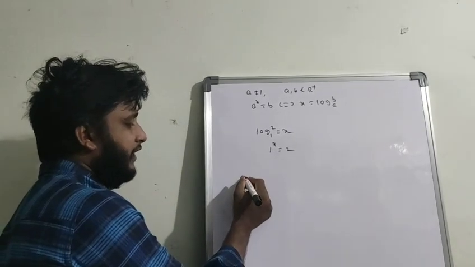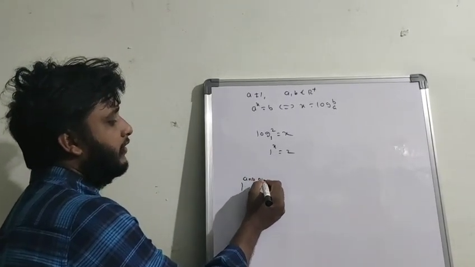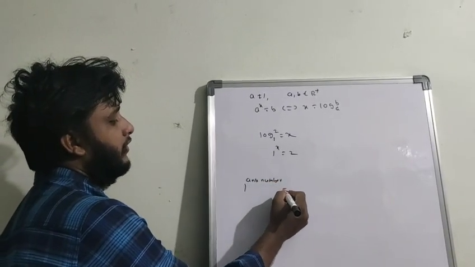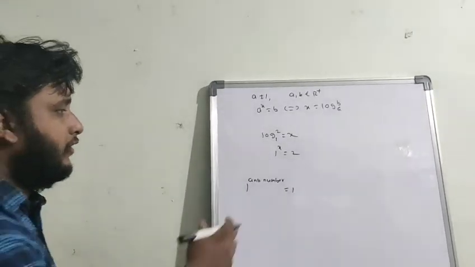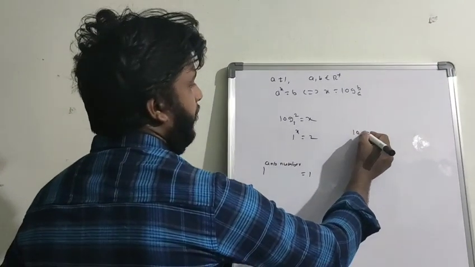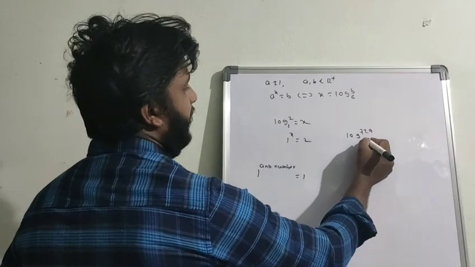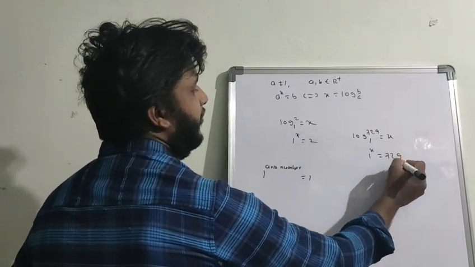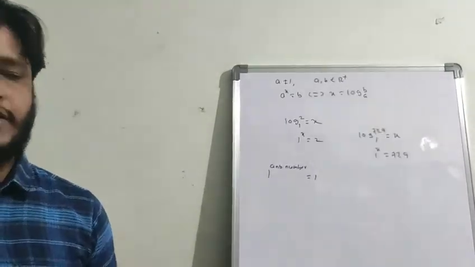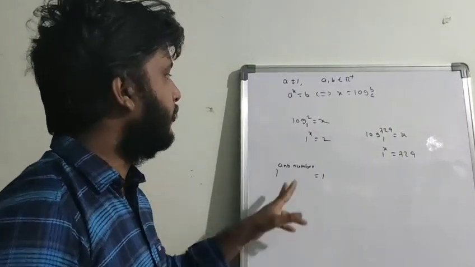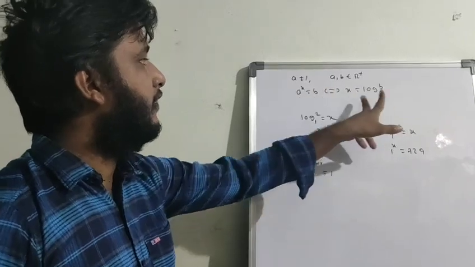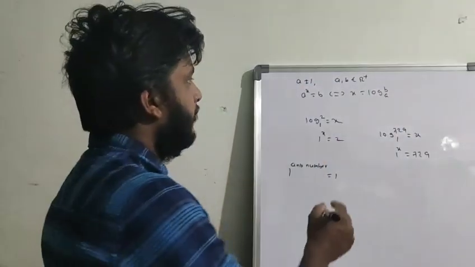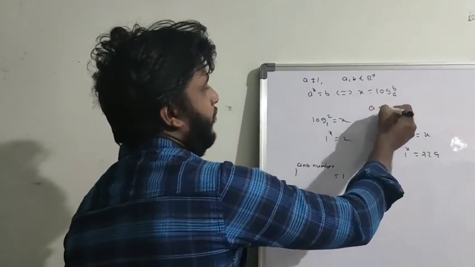Actually, 1 to the power of any number, if you take it, you will get 1 only. You will not get 2. So for example, if I take log 729 base 1 equal to some x, then for what value of x will the value become 729? It never becomes 729. It never becomes 2. So that is why you should not take 1 in the place of a. Strictly, a is not equal to 1.